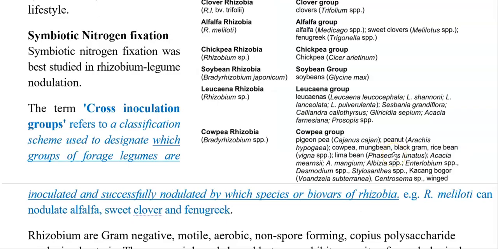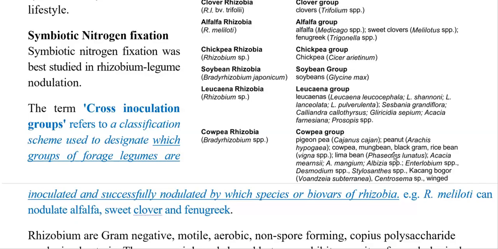Now we look at some points related to symbiotic nitrogen fixation. As I already told, the classical example is Rhizobium legume nodulation. Here they use a term called cross inoculation group. It refers to a classification scheme used to designate the group of forage legumes that have been inoculated and successfully nodulated by a particular species or biovar of Rhizobia.